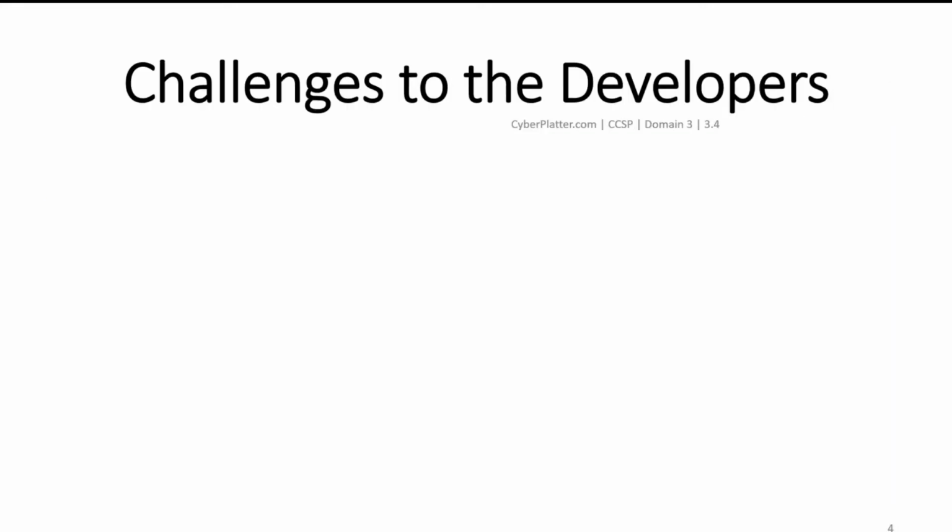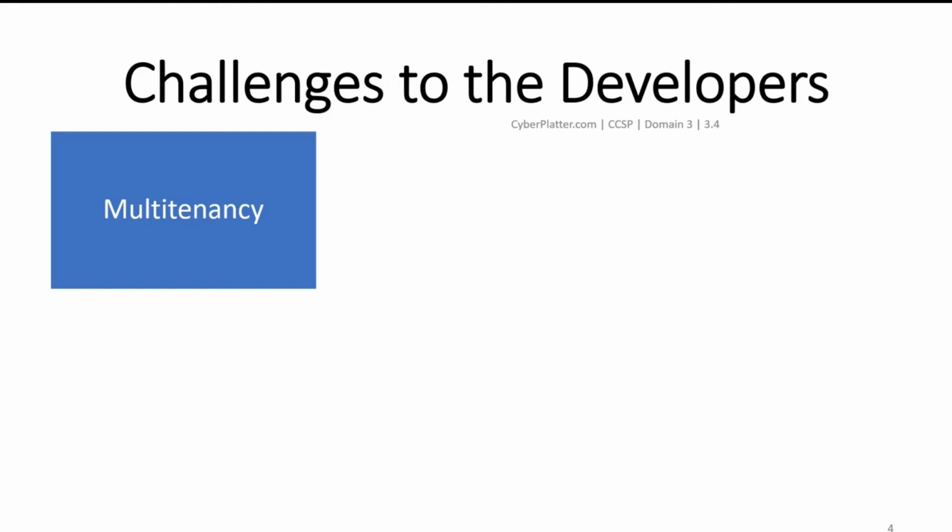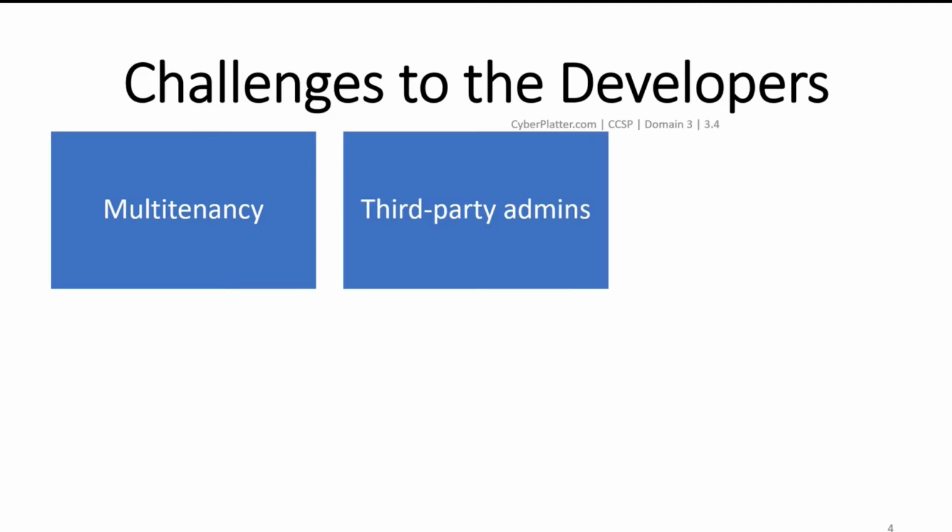The next topic is the challenges that are faced by the developers and administrators when migrating to the cloud. Multi tenancy. This is the concept of sharing resources with other cloud customers simultaneously. This is not the practice in a traditional environment, so it might be a challenge for a developer or administrator to understand this concept. The next one is third party admins. Administrators in the cloud data center have physical access to the devices that contain customer data, but they are not under the control of the customers.